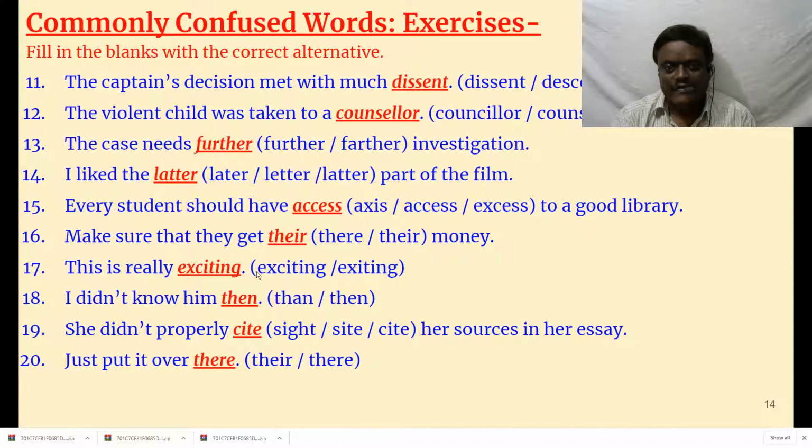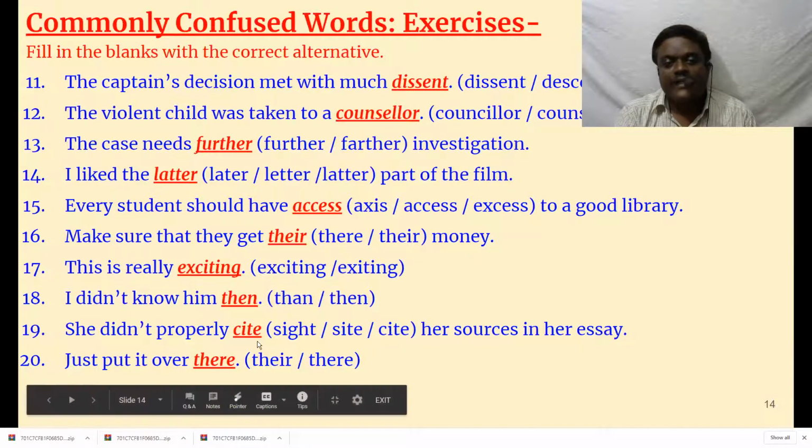Exciting means you get excited. I didn't know him then, not than. Than is a conjunction used to compare two things, whereas then means later. I didn't know him then means at that time.